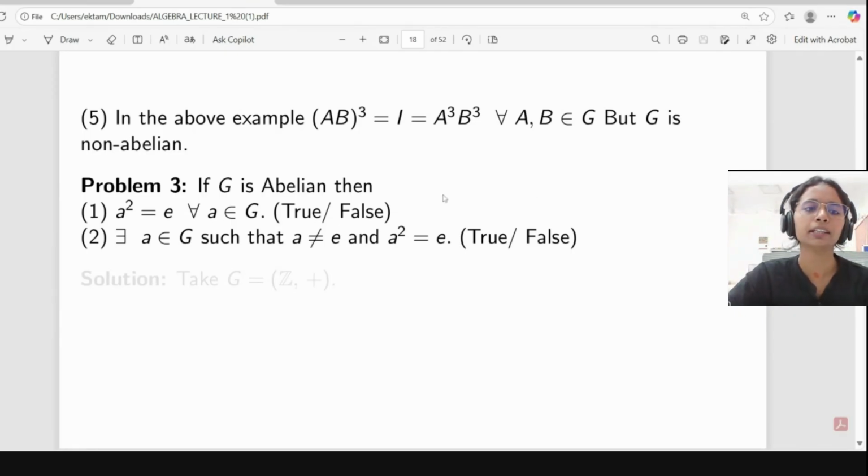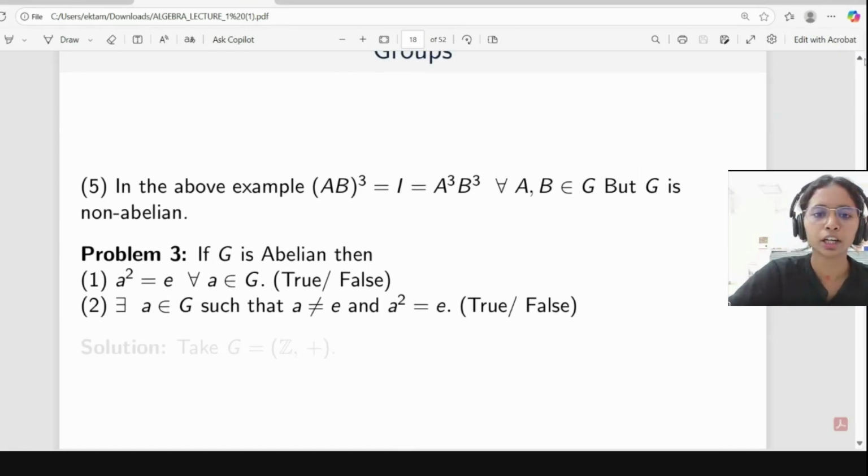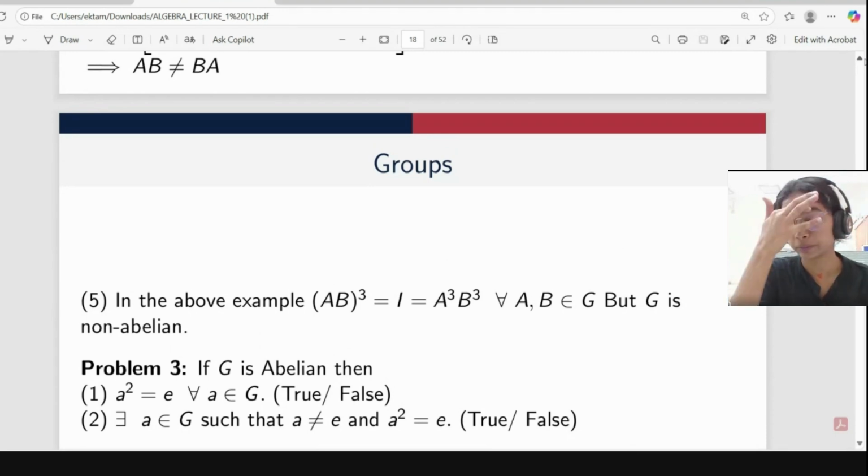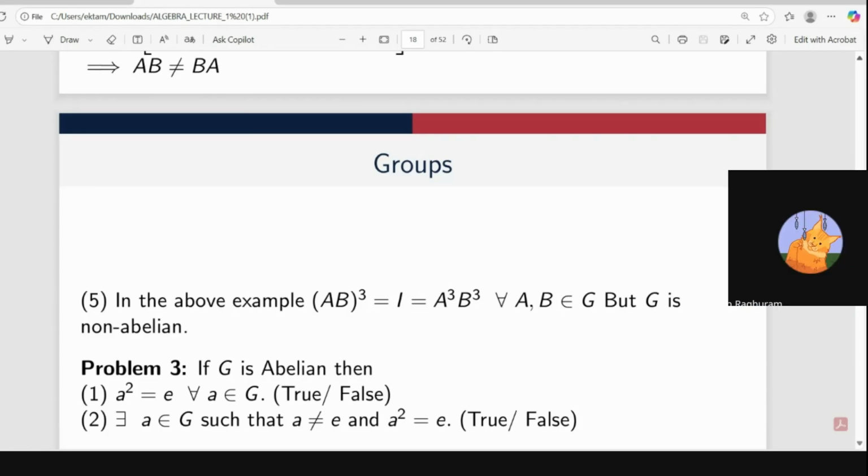So here is the third problem. If G is an abelian group, then it will imply A square equal to E for all A belongs to G. And the second one: there exists A belongs to G such that A is not equal to E and A square equal to E. Is it true? Yes, ma'am.